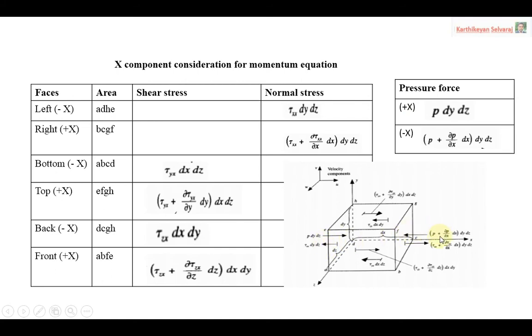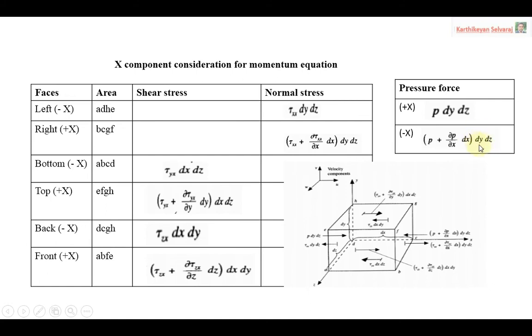Then the corresponding right face. In the right face we get another pressure force. The pressure is traveling this distance, so automatically the change in the pressure is also considered. That is why we have dou p by dou x, the change in pressure with respect to direction x, happening over the dimension of the fluid element dx.